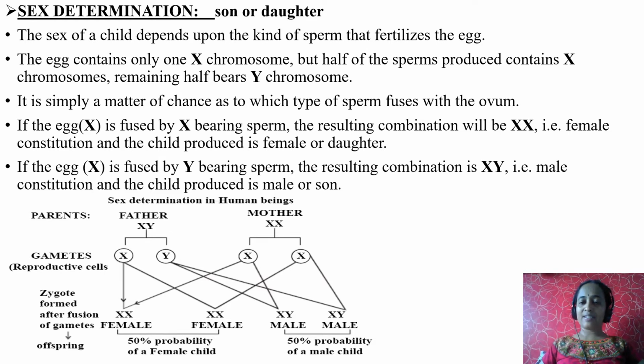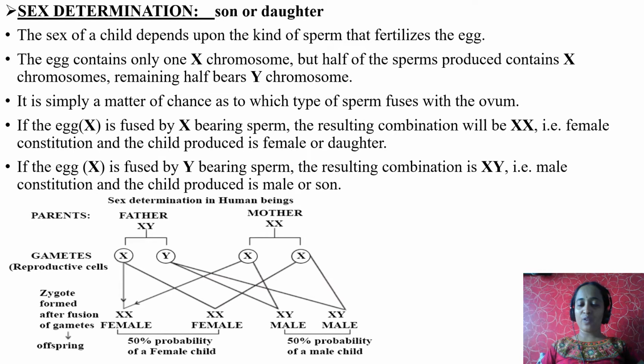But gametes, either sperm or egg, have only half of the chromosomes. In the previous chapter you have learnt it already. Gametes possess only 23 chromosomes, right? So here the gamete example is sperm or ova or egg. It possesses only 23 chromosomes.